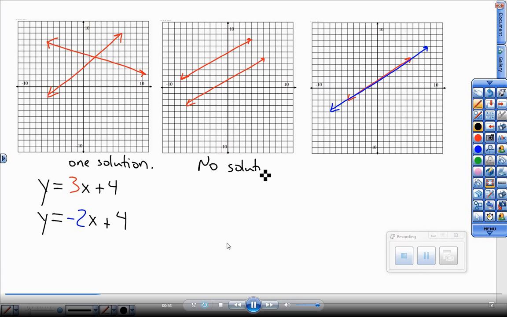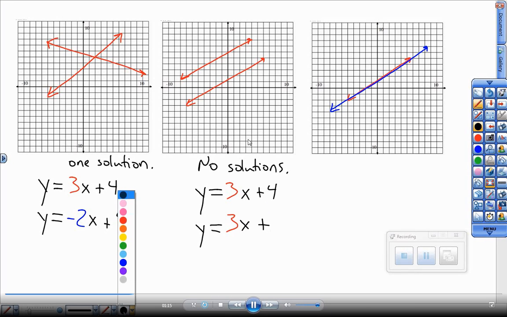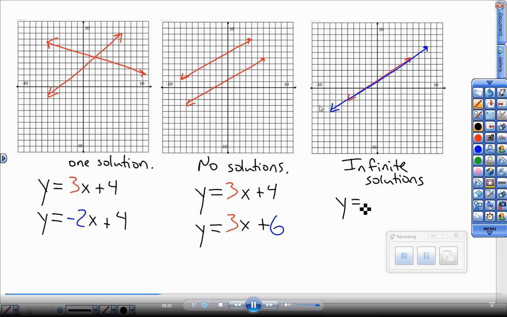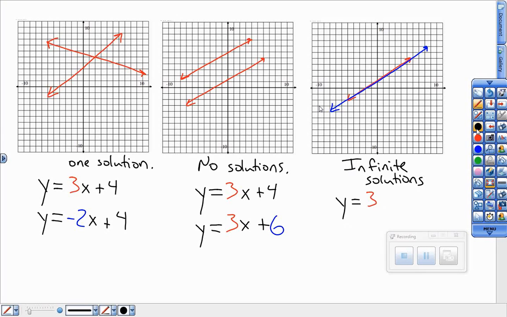If I have parallel lines, they never will meet, so no solution. If I was looking at equations just themselves without the graph, they would be equations with the same slope in front of x but different y-intercept numbers. And again, these do not match, they're just examples. Same slope, different y-intercept numbers, parallel lines. If I have overlapping lines, infinite solutions, many solutions. If I was looking at just equations themselves, that would be two identical equations.